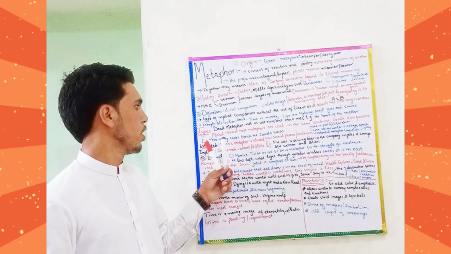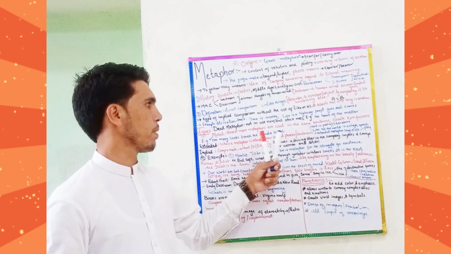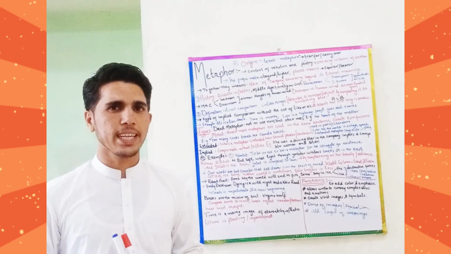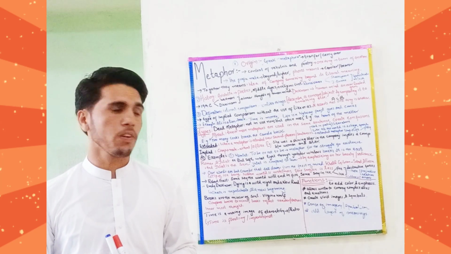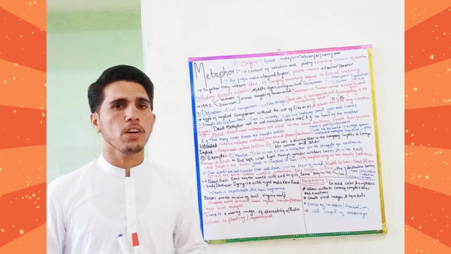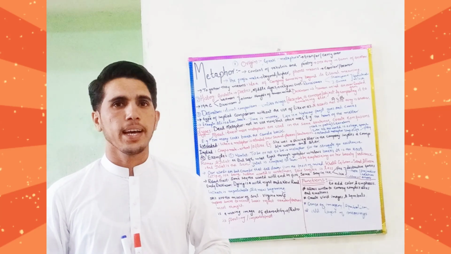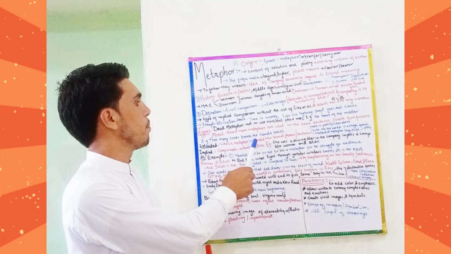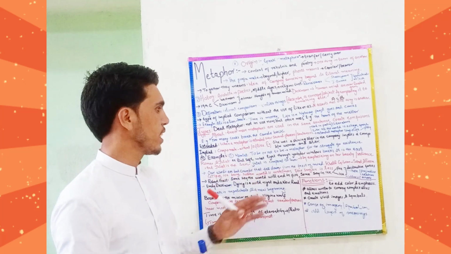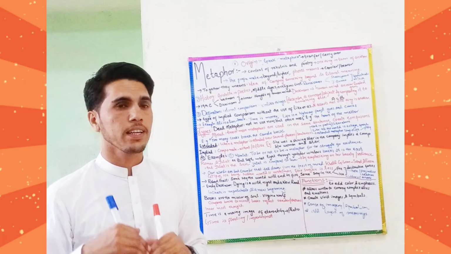For example, too many cooks break the camel's back. So it is an example of mixed metaphor. And next to mixed metaphor, we have got extended metaphor. What is an extended metaphor? An extended metaphor is that type of metaphor when a metaphor is extended over several phrases or sentences.